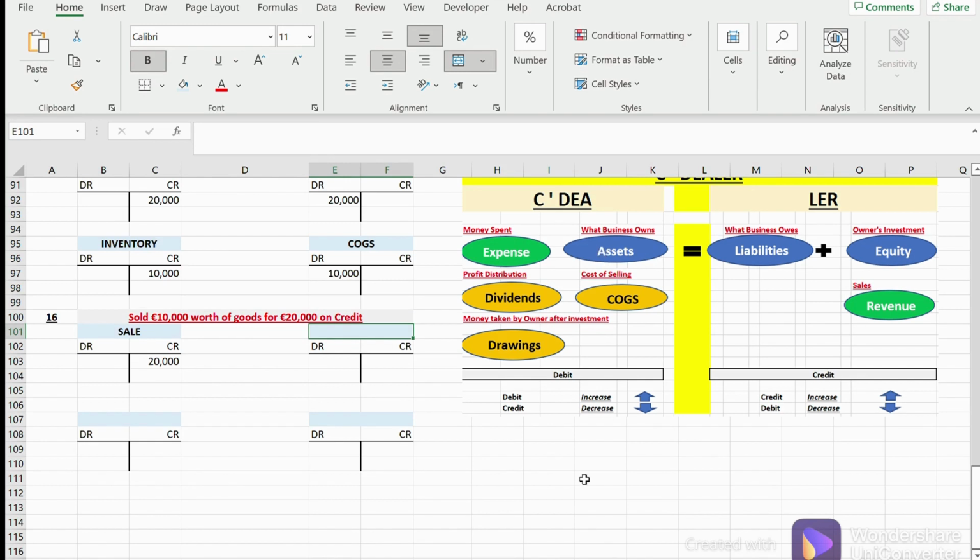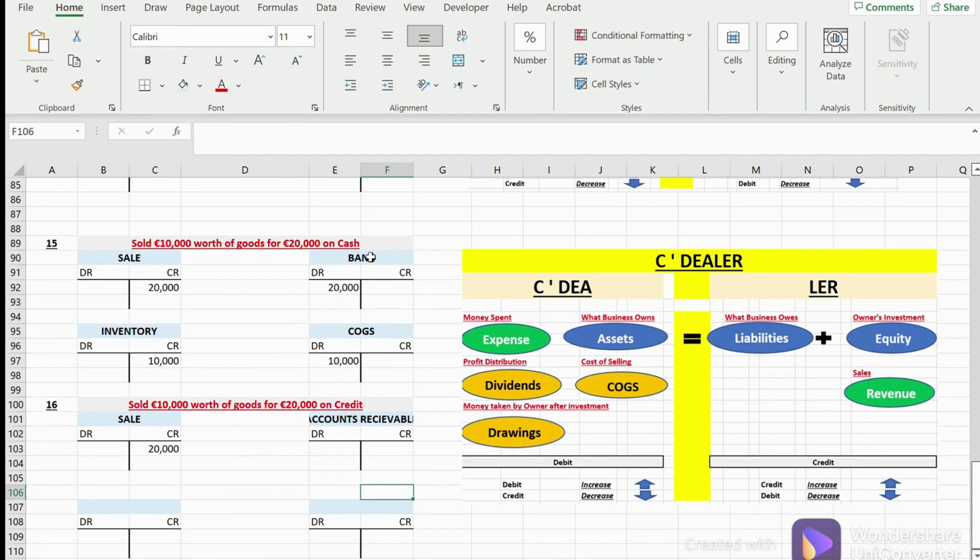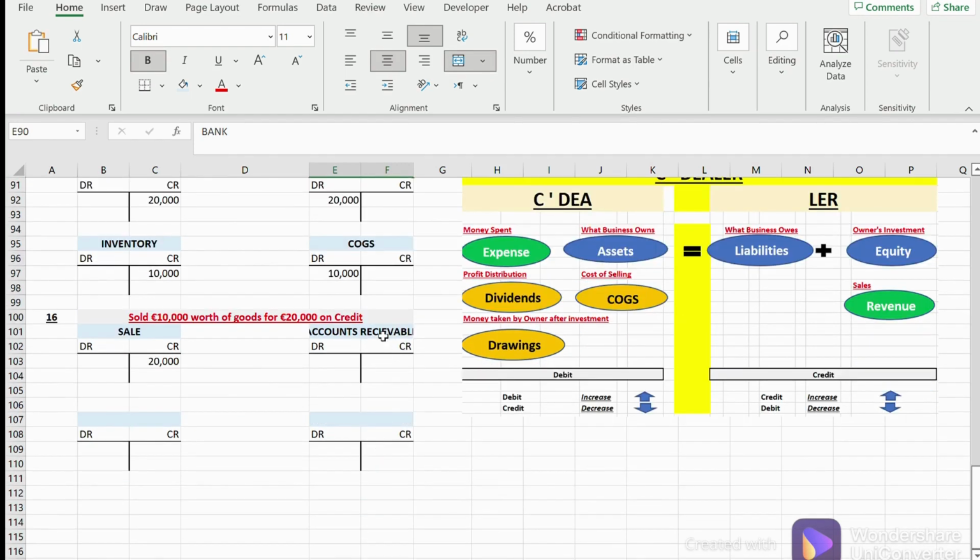However, we increased another asset, which is our debtors, our accounts receivable. Had we got the cash, we would just debit our bank, but we didn't get cash. We gave the stuff on credit, so we increased our accounts receivable, which is again an asset. When you increase an asset, you debit it. So debit it by 20,000 euros.